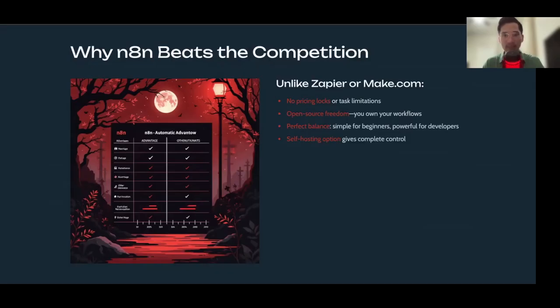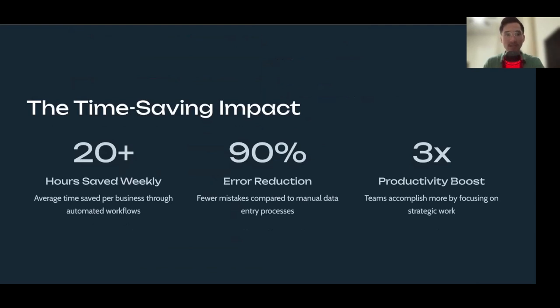Okay, so why does n8n beat the competition? It's unlike Zapier or Make.com, right? There's no pricing locks. It's open source, perfect balance. You have a self-hosting option as well. So it's enterprise ready. All right. And then here are some facts here. Time-saving impact, right? What you could do. This is just the tip of the iceberg.